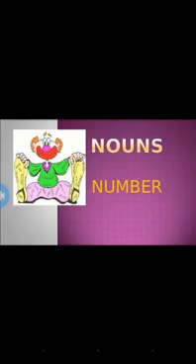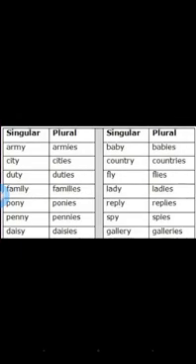nouns number. Okay, so number means 1, 2, 3, 4, these are numbers, is it? And so here in this noun, number means we will say singular or plural, okay? So plural means 2 or more. So numbers 2, 3, 4, 5, these all come under plural, and 1 comes under singular, okay? So this is number only. So see here some examples: singular army, plural armies, city cities, duty duties, family families,